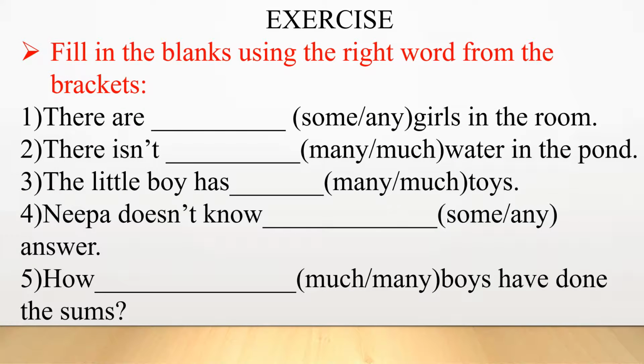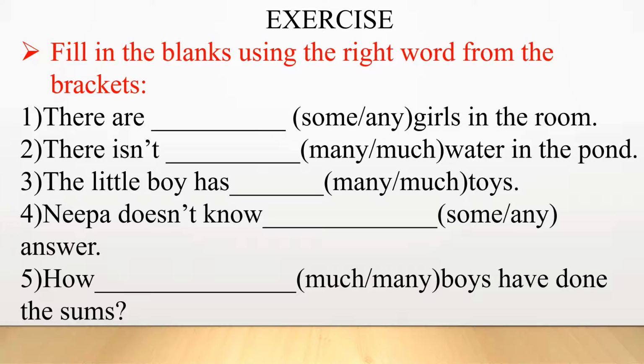Children, now it's exercise time and you will be doing the exercise in your notebook. Fill in the blanks using the right word from the brackets. Number 1. There are dash girls in the room.